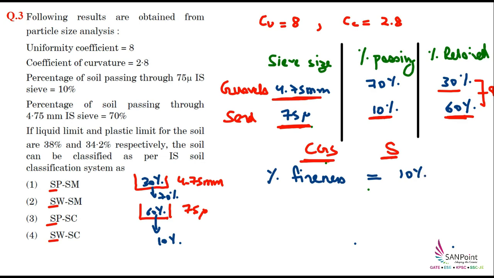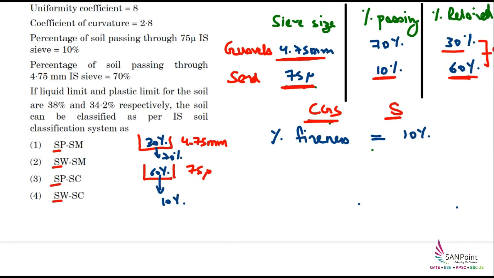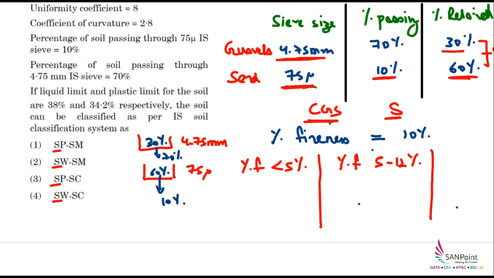If you have studied the concept, we have seen this percentage fineness in our lectures. There are three cases. If the percentage fineness is less than 5%, a different nomenclature is there. If it lies between 5 to 12%, a different nomenclature is there. And if it exceeds 12%, again a different nomenclature is there.